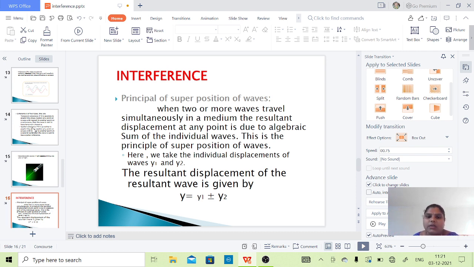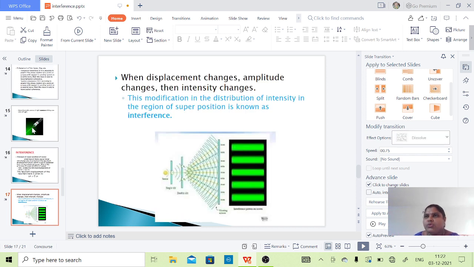Now we are taking two waves, individual displacement waves, y1 and y2. Let us see what the resultant wave is. The resultant displacement of the wave is y equals y1 plus or minus y2. Why do we have plus or minus here? Because in interference we have two types, constructive interference and destructive interference. We will talk about that later.